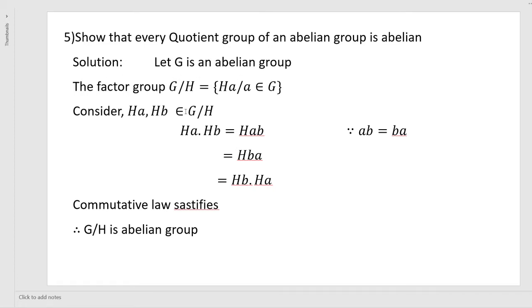If HA, HB belong to G by H, then HA into HB is equal to HAB, right? Because in a quotient group it is like this: HA into HB is equal to HAB. And A, B are elements taken from G. So A into B, since G is abelian, we can write B into A. So we can write HB into HA. Therefore, HA into HB is equal to HB into HA. That is, the commutative law is satisfied. Therefore, G by H is an abelian group.